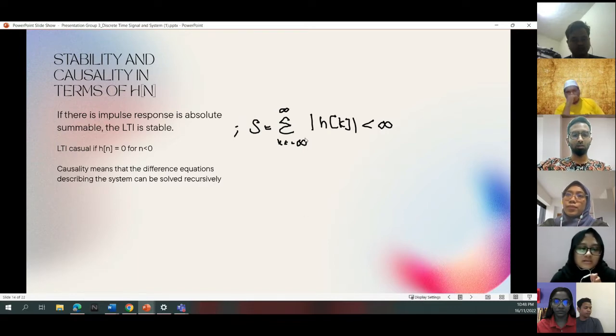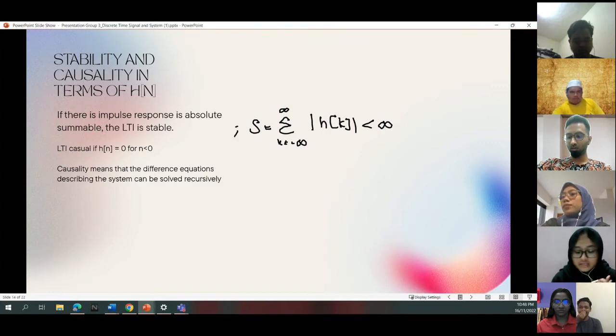Okay, the next subtopic is stability and causality in terms of h[n], which as stated earlier is the impulse response. If the impulse response is absolutely summable, the LTI system is stable. The LTI system is causal if h[n] is equal to 0 for n less than 0. Causality means that the difference equations describing the system can be solved recursively.